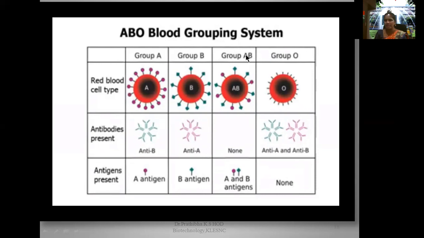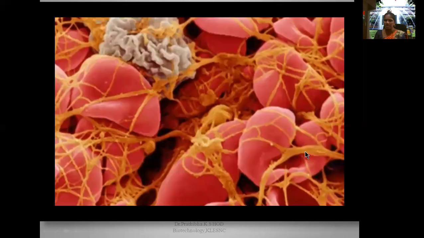Okay, and a Group AB person will be having the presence of both A antigens and B antigens, and there won't be any antibodies in their serum. Whereas Group O, none of the antigens on the cell surface of the RBC, right? None of the antigens. In their plasma, you can see anti-A and anti-B antibodies.